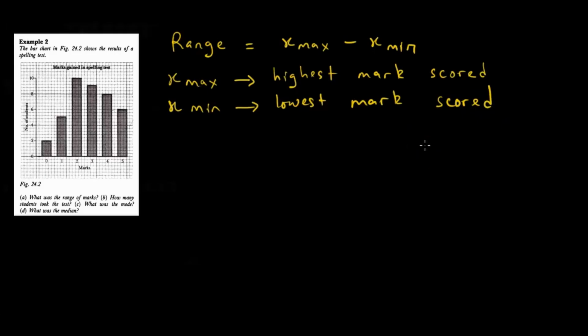So when you are doing range, you should know what range is. If this is the range of marks, we say x max minus x min. X max is the highest mark, and x min the lowest mark. If you did geography, this should not come as new to you, because that's how we calculated range in geography. What is the range of the rainfall? The highest rainfall subtracting the lowest rainfall. So the larger minus the smaller, that is the range of things.